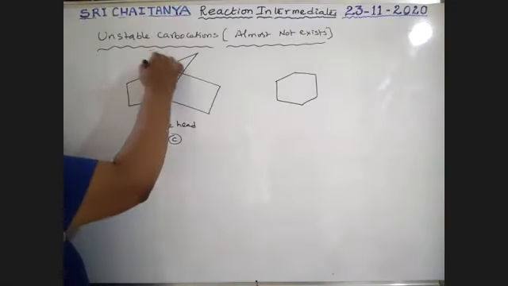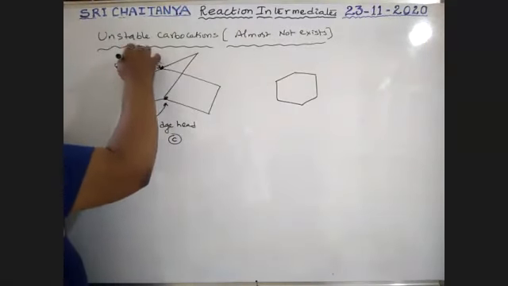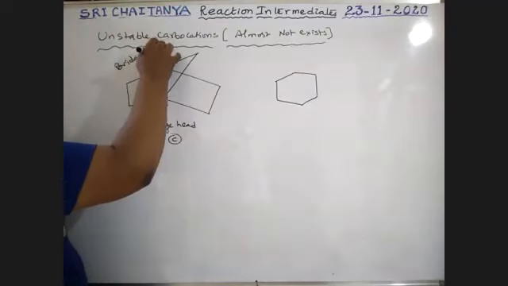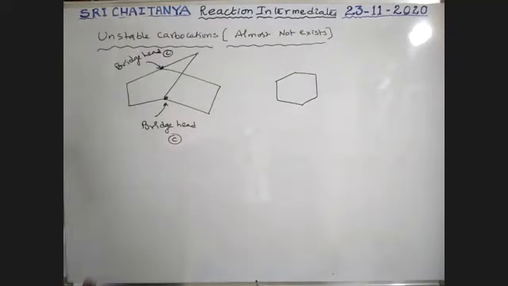Okay, this is also bridgehead carbon. So these bridgehead carbons, only these two I'm explaining, boys. Only these two are bridgehead carbons.